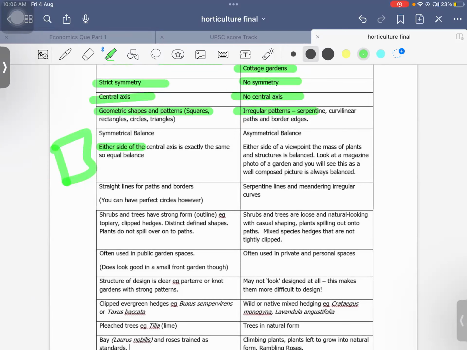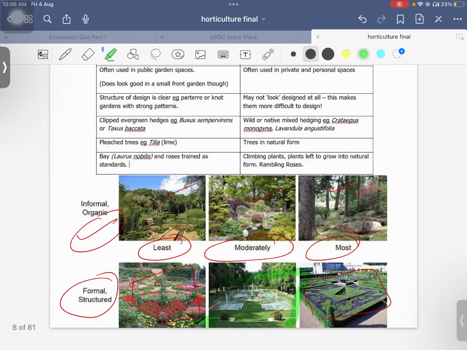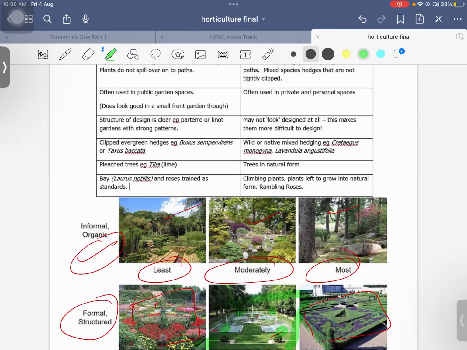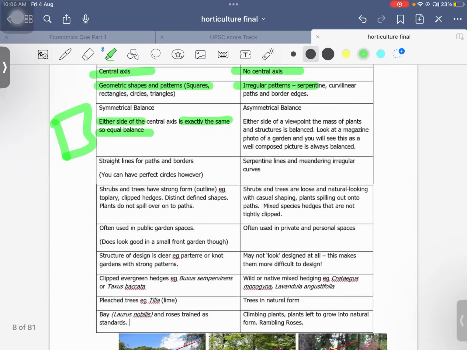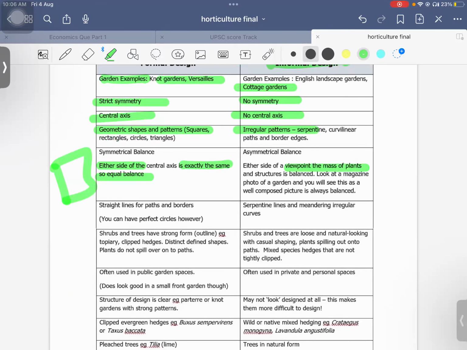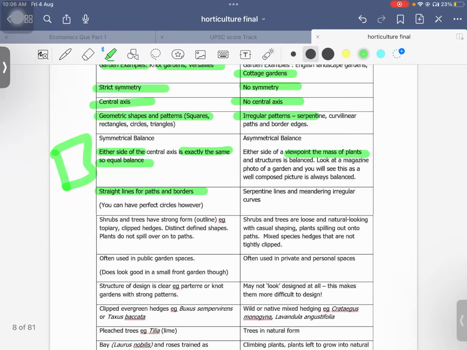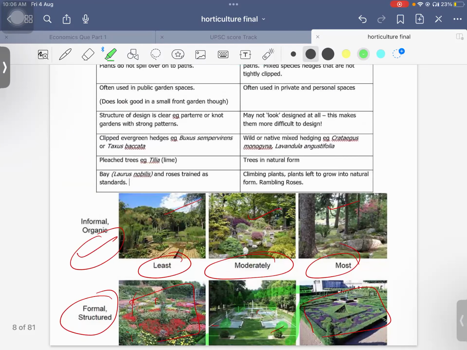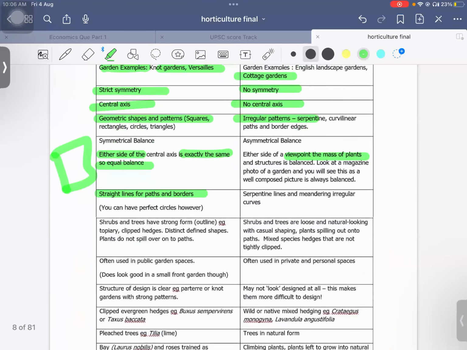And also either side of the central axis is exactly the same, to balance. Here you can see how they are balanced. Here also same, here also same, here also same. Something like that will be there. But here it will not be like that. Just for the viewpoint it will be done, and different from this. Okay. Straight lines for paths and borders. Here you can see how we have very straight lines and all. But in informal that will not be there.